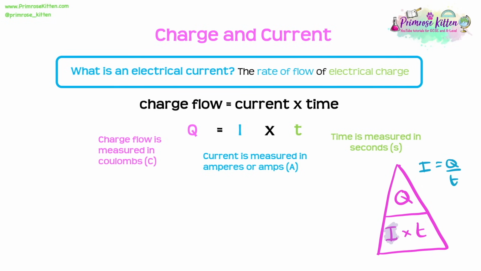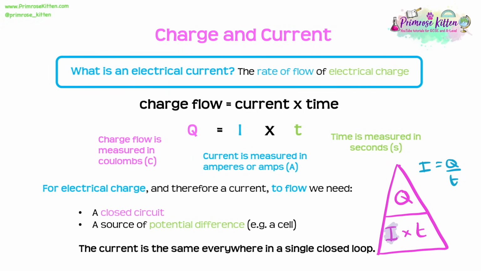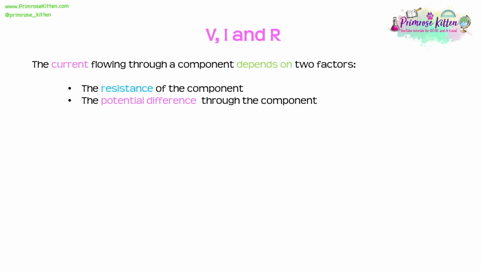So now we know that, let's remind ourselves that for electrical charge and therefore current to flow, we need to have two things. We need a closed circuit, so no breaks in it, and a source of potential difference. Now this could be a cell, it could be a mains power pack, it could be a battery. And what we'll find is that the current is going to be the same everywhere in a single closed loop. The current that flows through a component depends on two different factors: the resistance of the component that it's flowing through and the potential difference through that component.